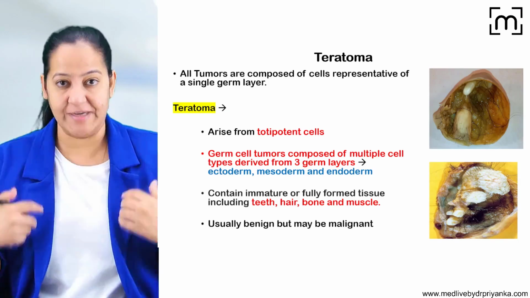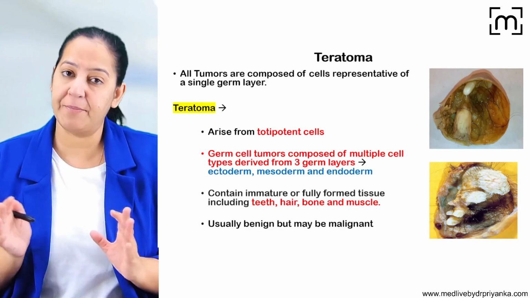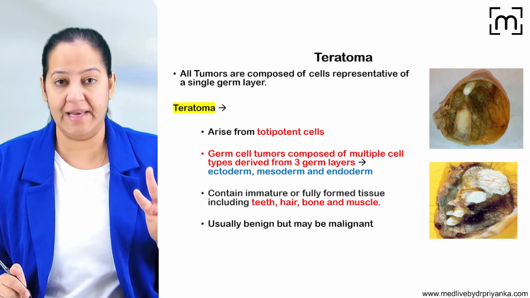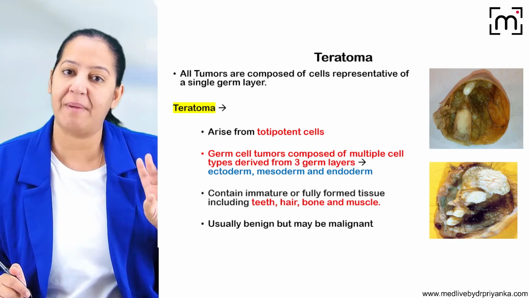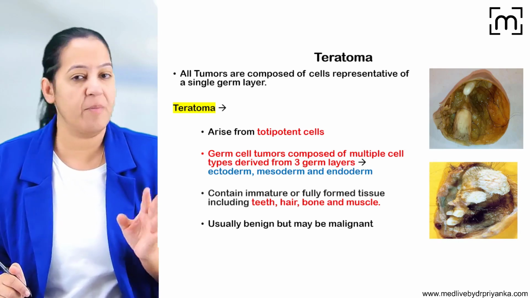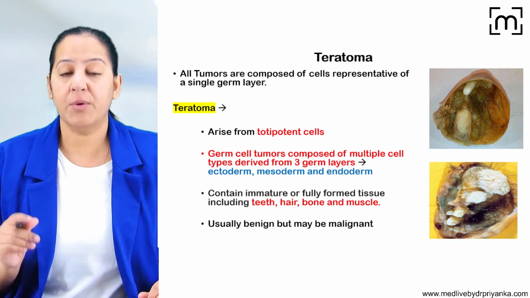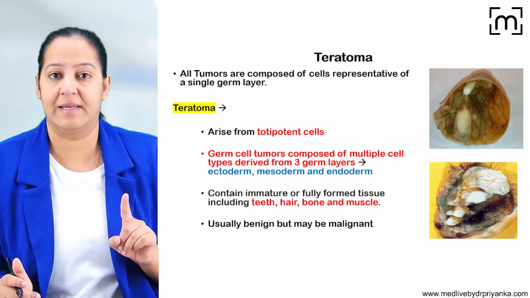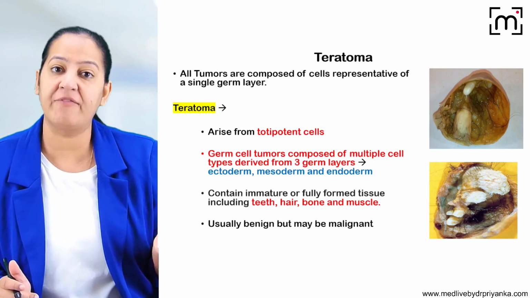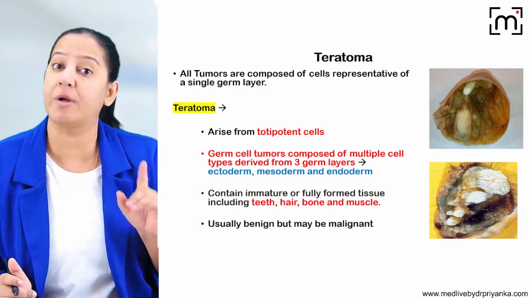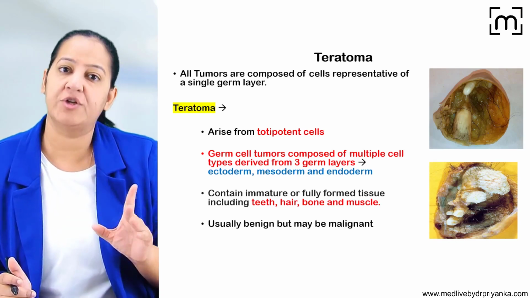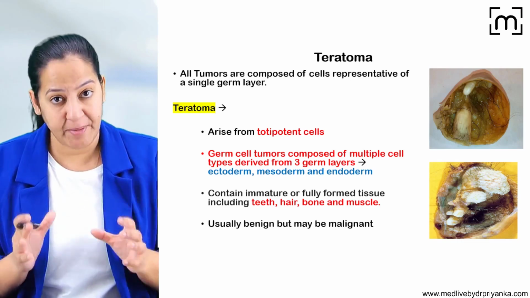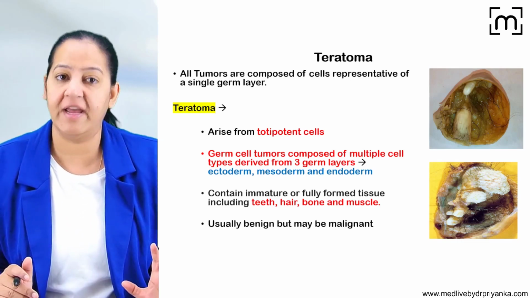Now in the human body we have multiple organs. All the organs during the embryonic stage are derived from one of the three germ cell layers, that is ectoderm, mesoderm and endoderm, and each organ is derived from one of the germ cell layers. So if any tumor occurs in a particular organ, that tumor is derived from one germ cell layer, not from all three. Either the tumor is derived from ectoderm or mesoderm or endoderm, one of them. Most tumors in the human body derive from the one germ cell layer from which that particular organ is formed in embryonic life.